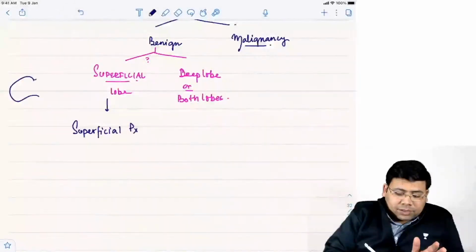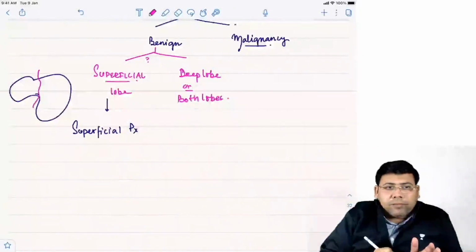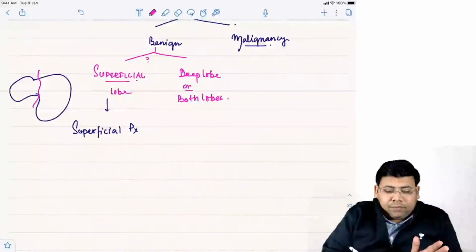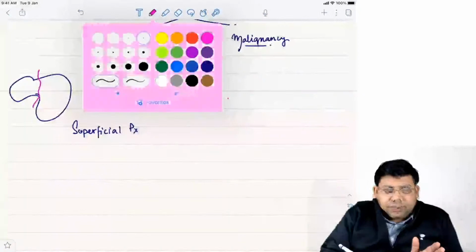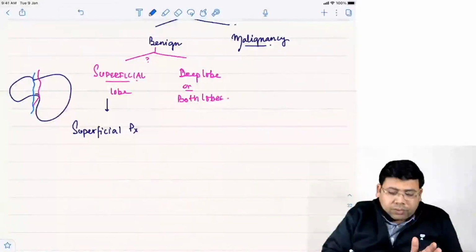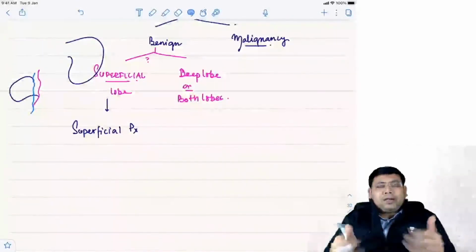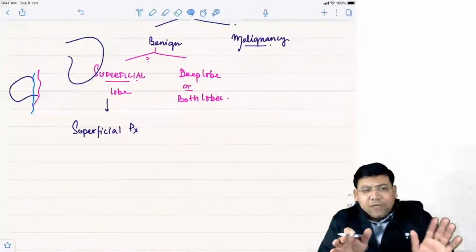If you see this, this is something like this. You know that there's a nerve which is going on. Yeah, we have a marginal mandibular vein which is going through this. So what is superficial parotidectomy? Excising the entire superficial lobe, exposing the nerve naked.